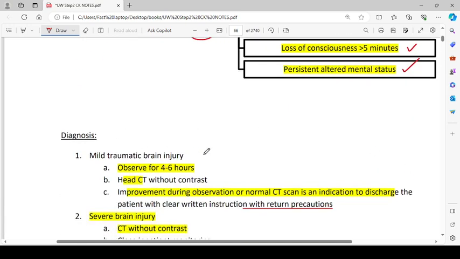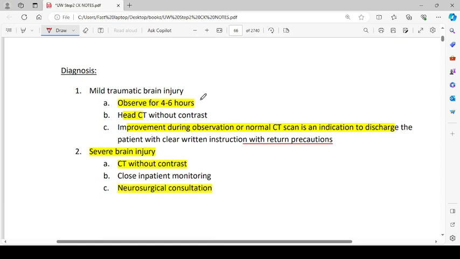Diagnosis: mild traumatic brain injury. Observe the patient for 4 to 6 hours. Head CT without contrast. Improvement during observation or a normal CT scan is an indication to discharge the patient with clear written instructions with return precautions. Severe brain injury: CT without contrast, close inpatient monitoring, and neurosurgical consultation.